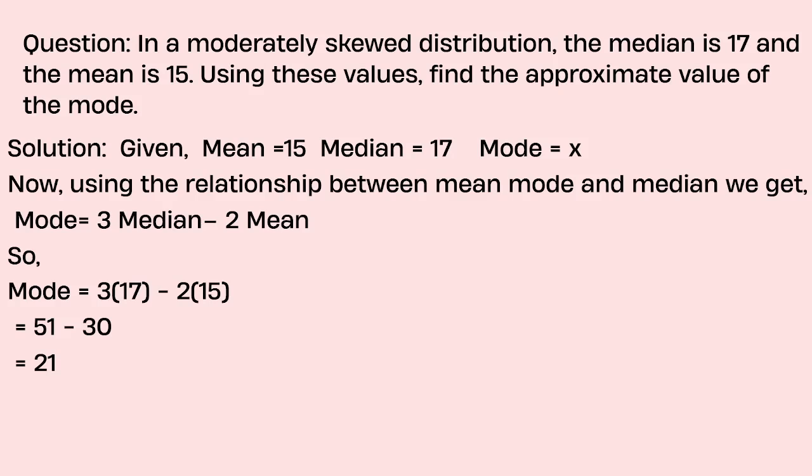Let's solve one problem. In a moderately skewed distribution, the median is 17 and the mean is 15. Using these values, find the approximate value of the mode. So, what is given? Mean and median are given. Mode we need to find. So, apply the formula, that is mode equals 3 median minus 2 mean. So, mode equals 3 into 17 minus 2 into 15. That is 51 minus 30. So mode is 21.